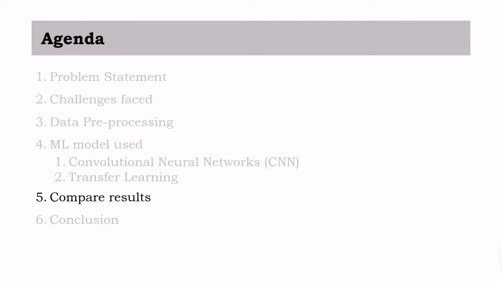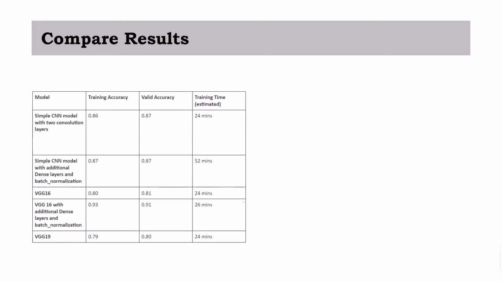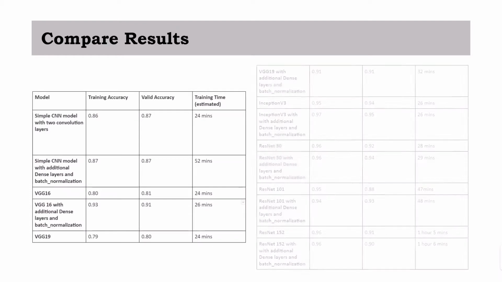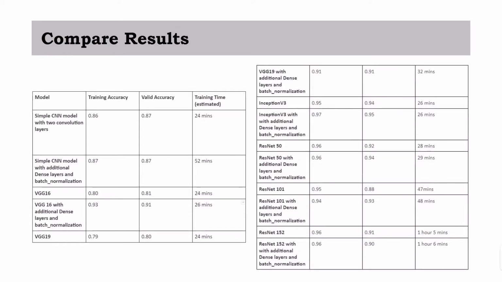Now moving on, comparing results obtained from the models. Observed from the figure, there is a trend in each different type of models whereby there will be slight improvement between models with and without additional dense layers and batch normalization layers. Although additional layers might hinder the training time of each experimental model, it is still feasible to add optimal measures to improve the accuracy of each model, such as pre-trained ResNet 152 and pre-trained ResNet 152 with additional dense layer and batch normalization, where training times are relatively close to each other when training with Google Colab Tesla T4